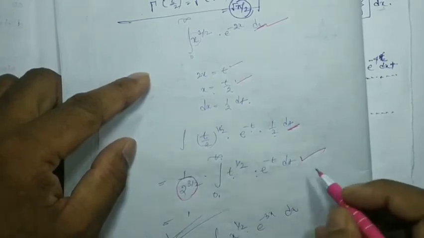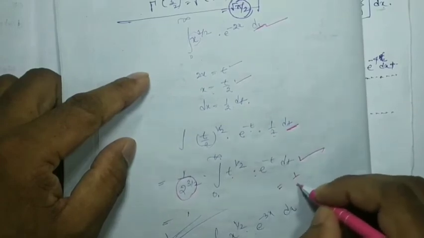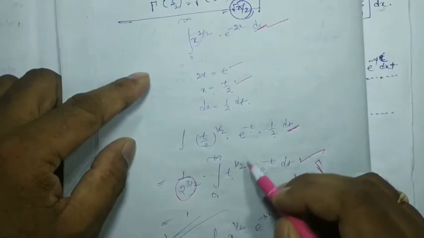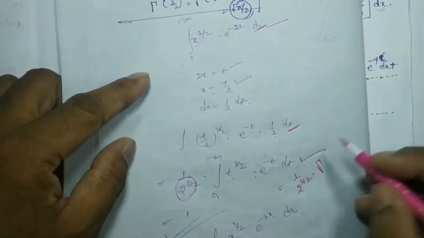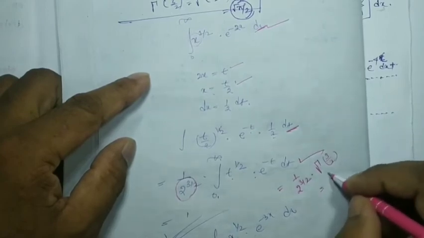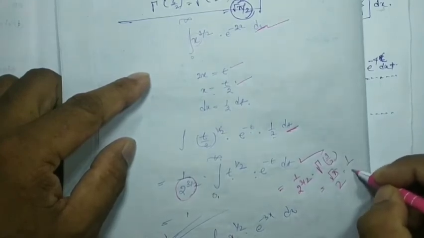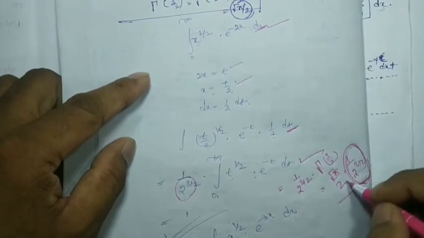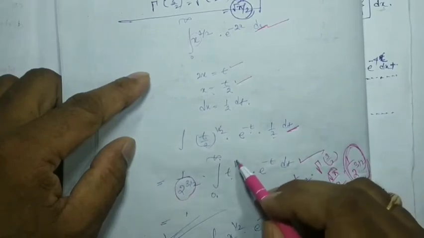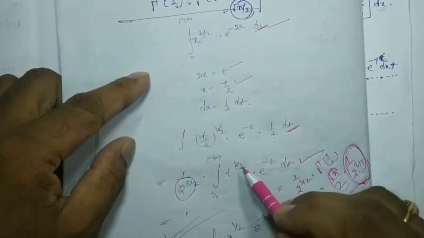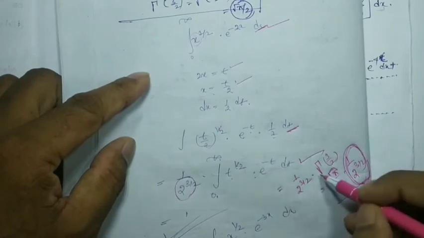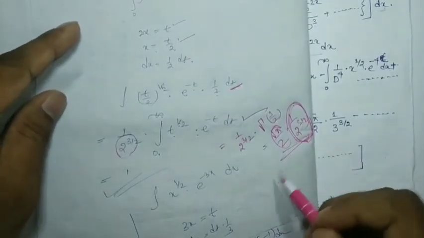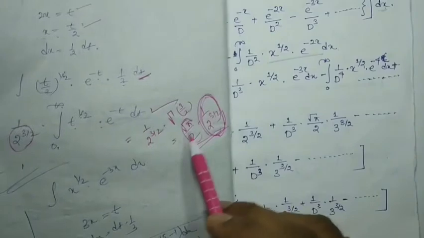So what will be the value of this one? The value is 1 by 2 to the power 3 by 2 into gamma, where t to the power 1 by 2 can be written as 3 by 2 minus 1, that is gamma 3 by 2. So here we find root pi by 2 into 1 by 2 to the 3 by 2 again. The extra term is 1 by 2 to the 3 by 2, and here also t to the 1 by 2 means t to the power 3 by 2 minus 1, that means gamma 3 by 2. Gamma 3 by 2 we found is root pi by 2, right? So here also we write root pi by 2, but with 1 by 2 to the 3 by 2.